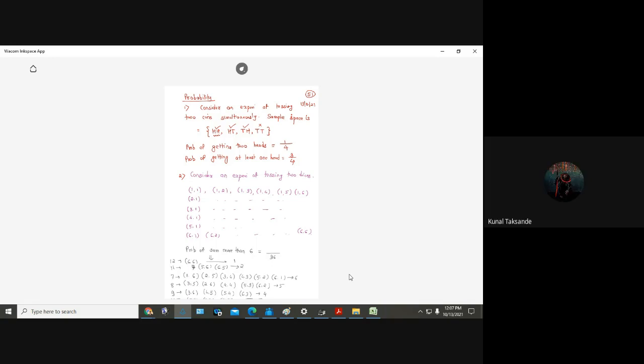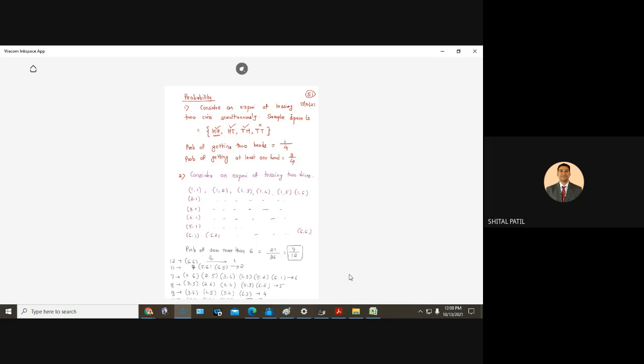21. 21 divided by 36. This is the answer. And can we simplify this? Yes. 7 by 12 is the answer. I think you studied all these things in 11th only. So you know the concept of probability very well.